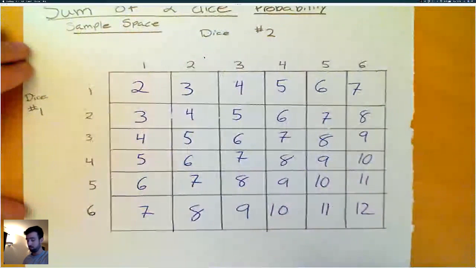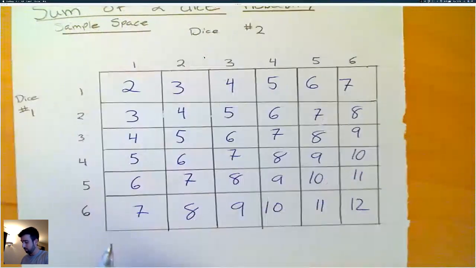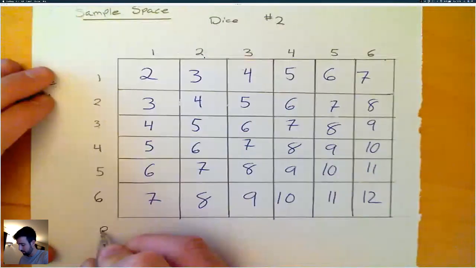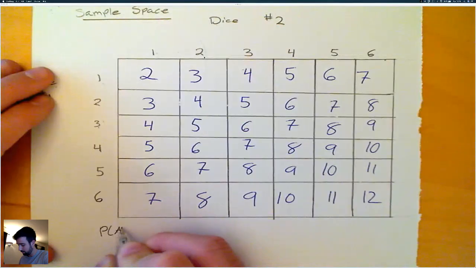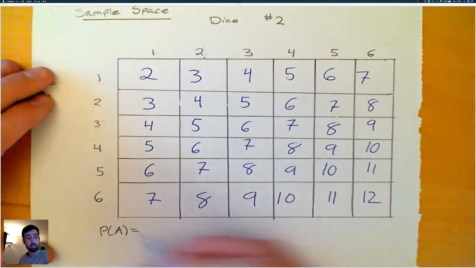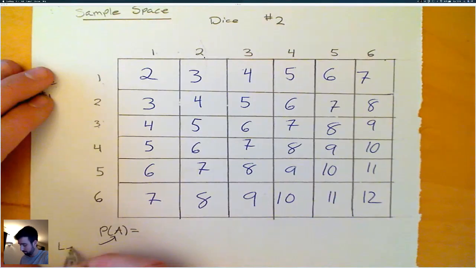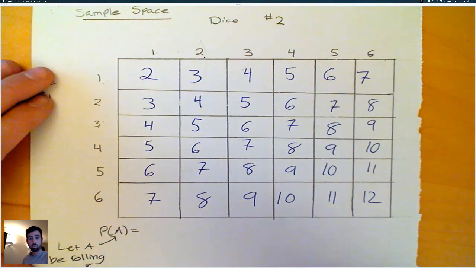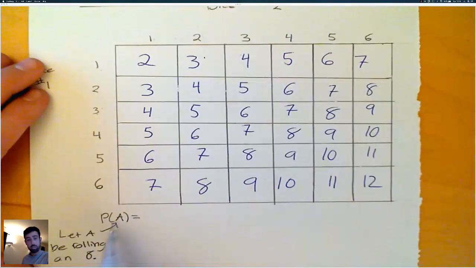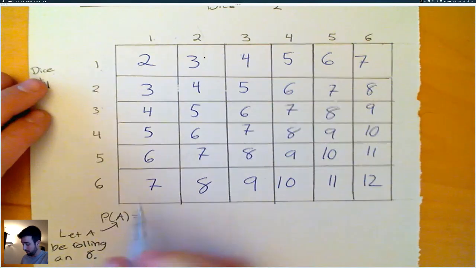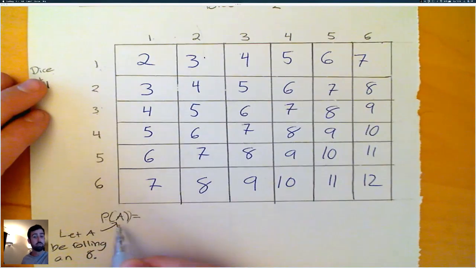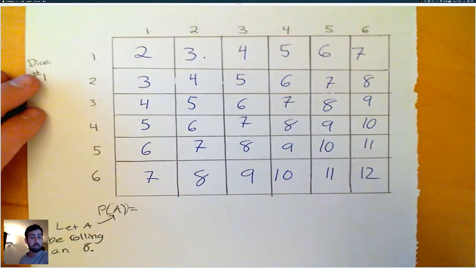Let's call the event rolling an 8, and let A be rolling an 8. P represents the probability, and then we always have some sort of event there. So this is the probability of rolling an 8.